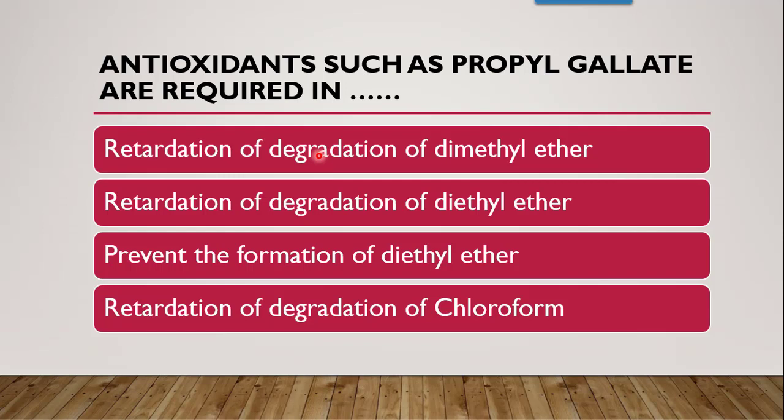Next question is, antioxidants such as propyl gallate are required in which case out of these? Propyl gallate as an antioxidant is required in, now see, it is an antioxidant. That means definitely it is supposed to prevent the oxidation of something. So first option is retardation and degradation of dimethyl ether.